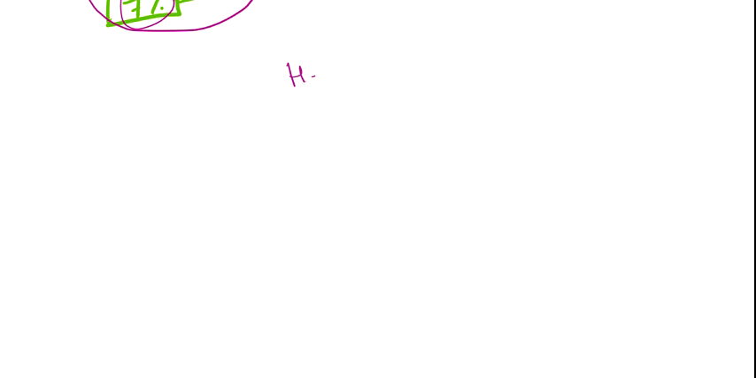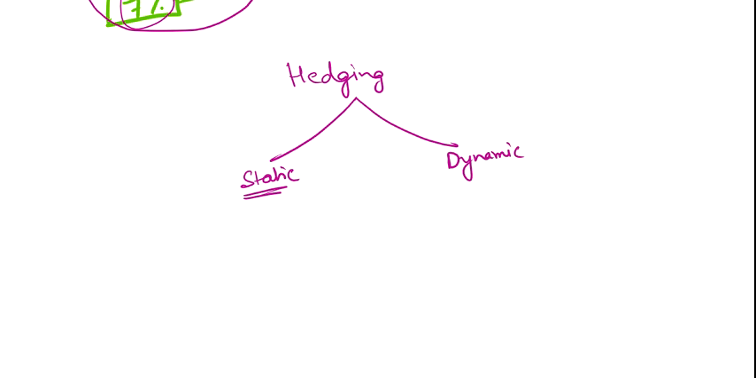Now the next point is our hedging. It can be of two types, it can be static or it can be dynamic. Now when I am saying that hedging will be static, what does that mean? Suppose I have the interest rate risk for 1 year, meaning I am afraid of a rise in interest rate, and the fear is just for 1 year.